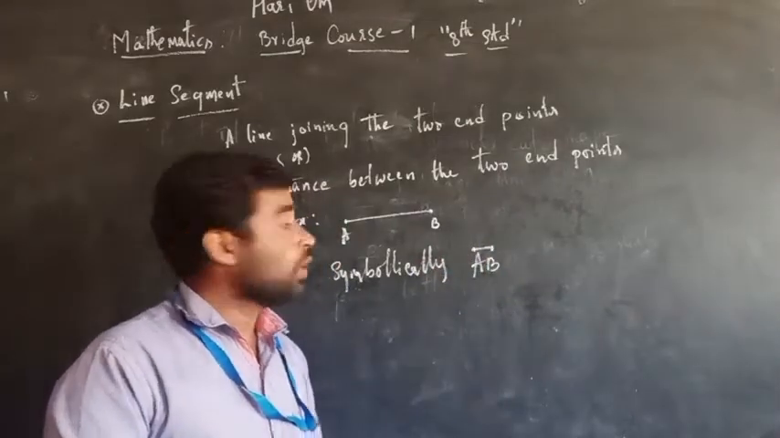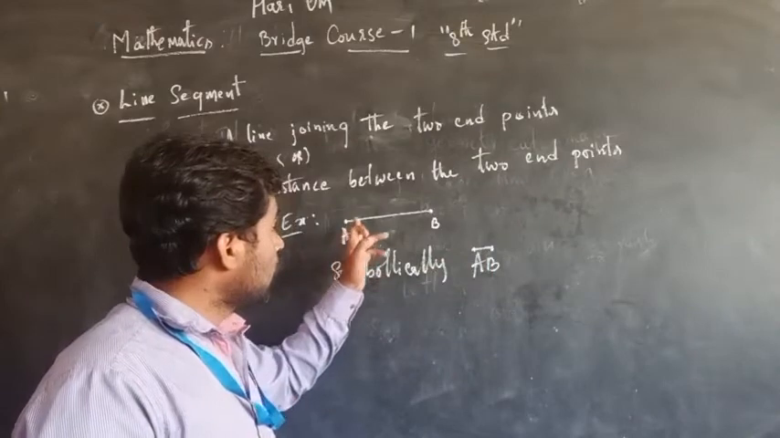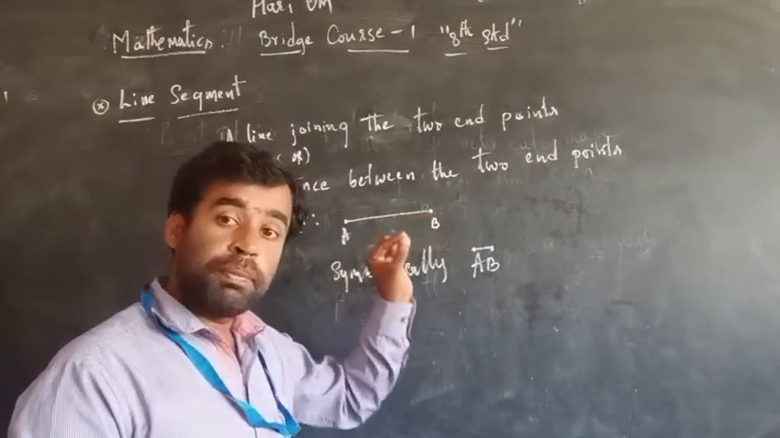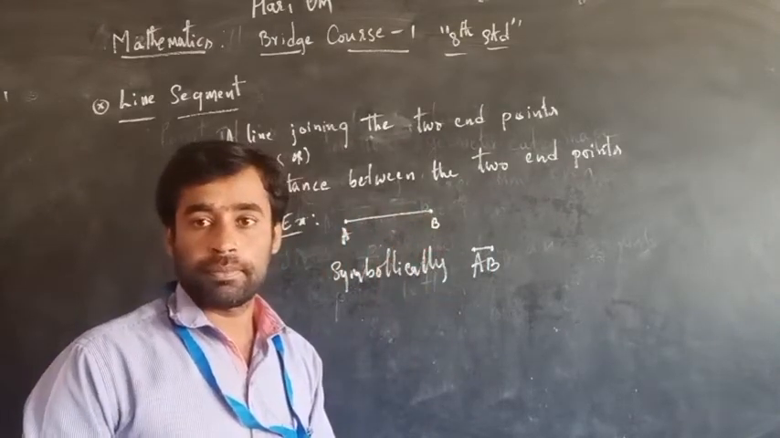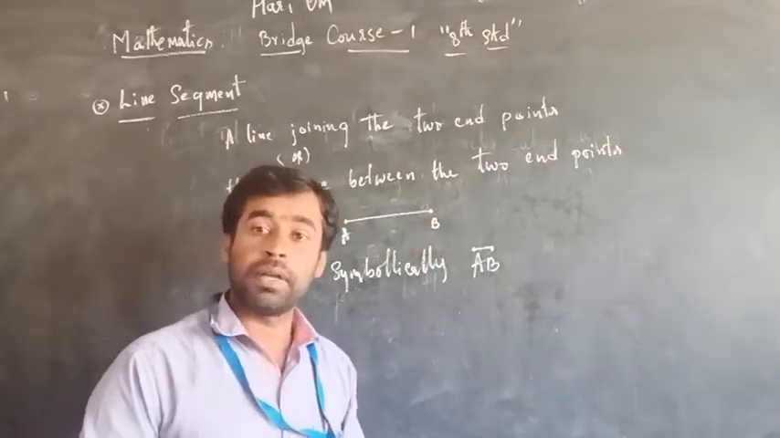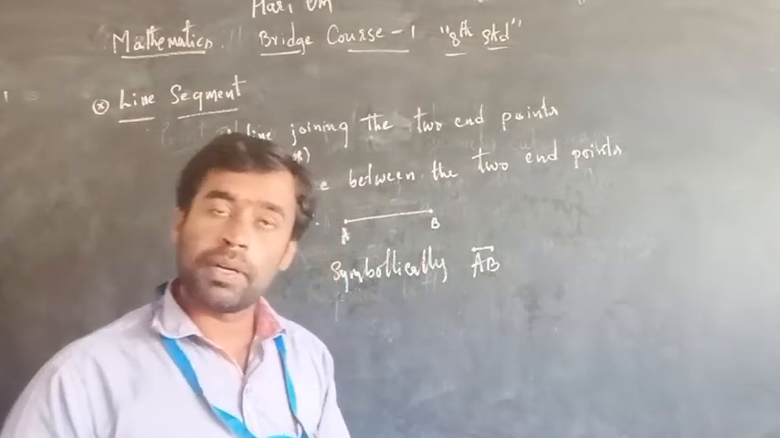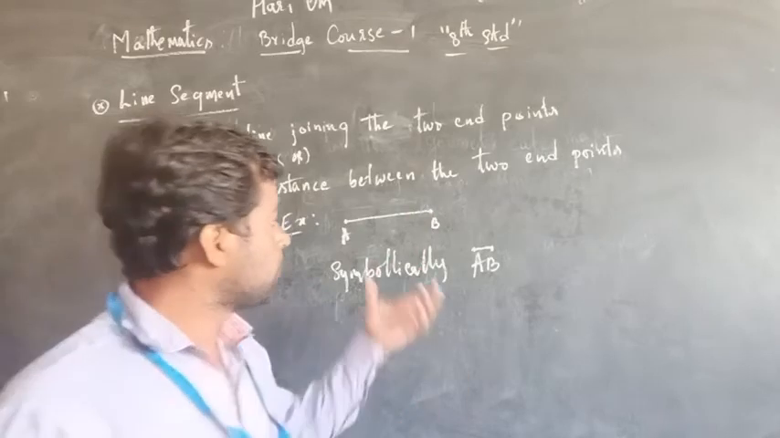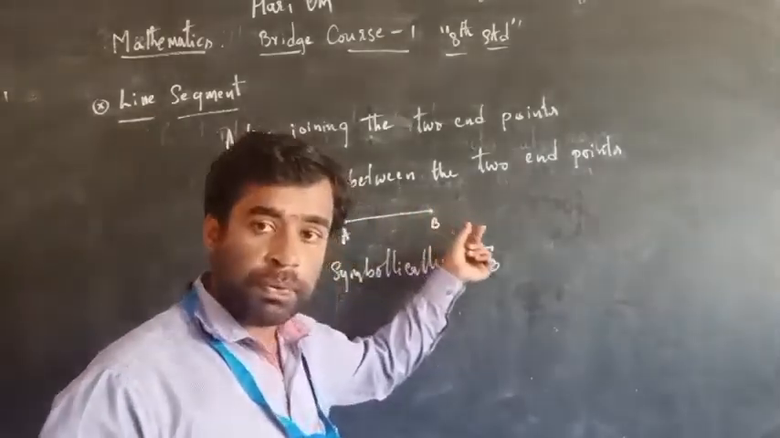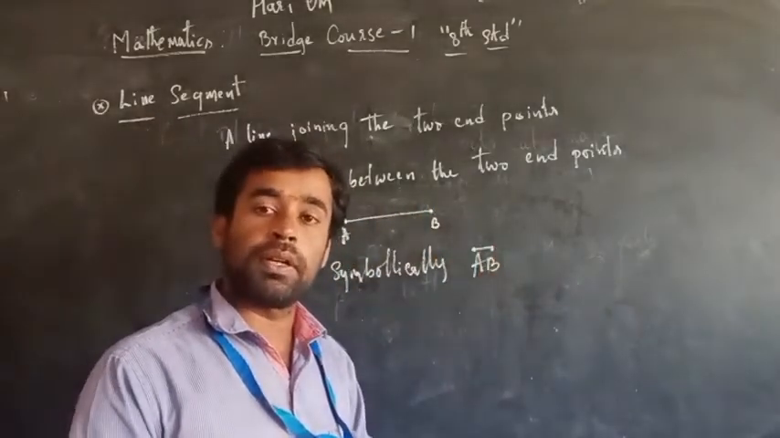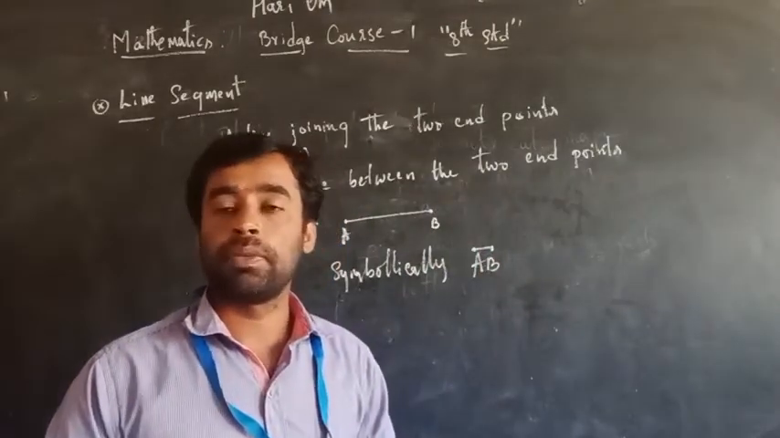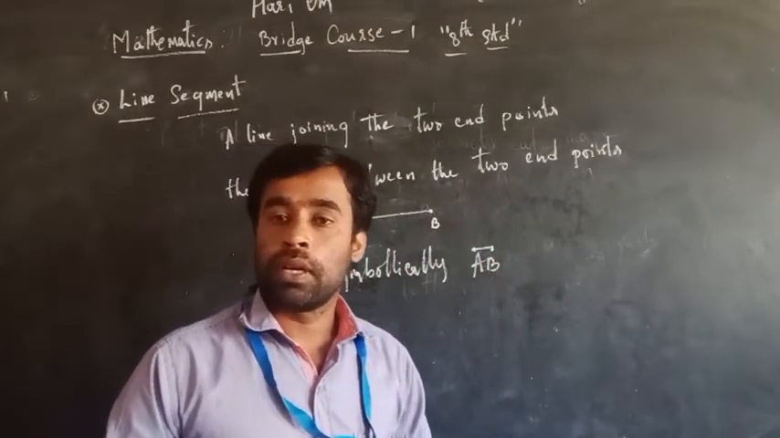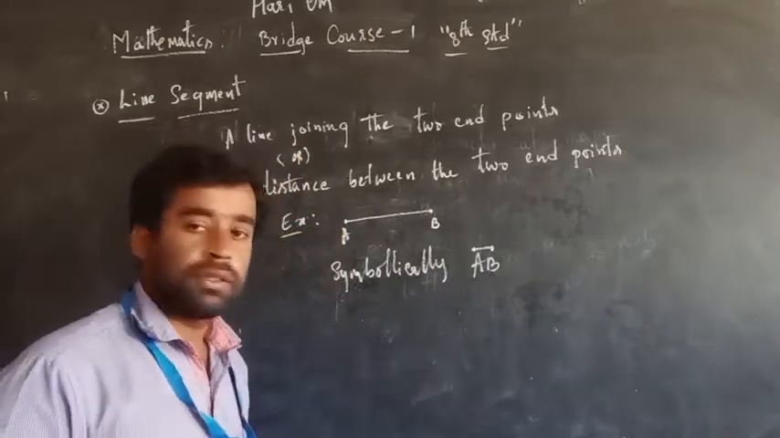Now, the length of the line segment we can measure. We have to measure it using metric measurements. With the help of a scale, we can measure AB equal to 15 centimeters or 10 centimeters. We can easily measure with the help of the scale. Now, take down the definition.